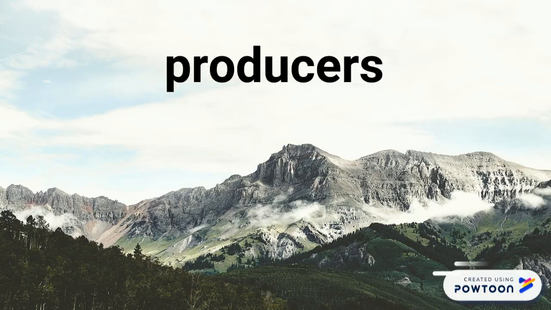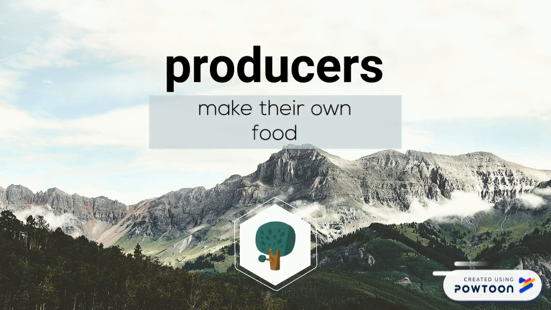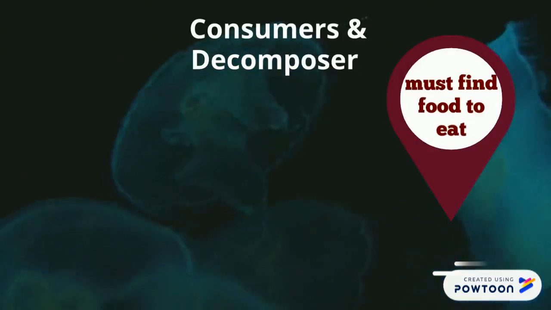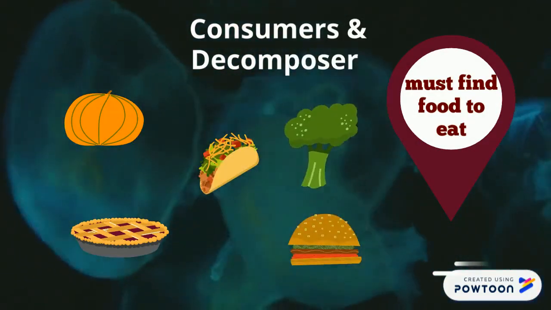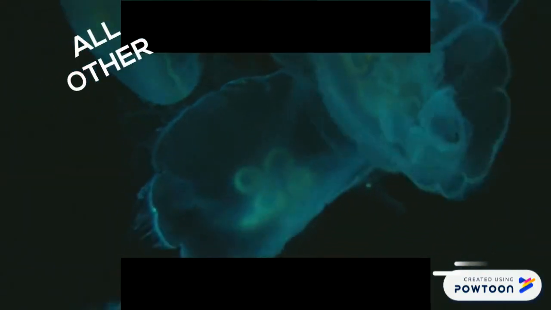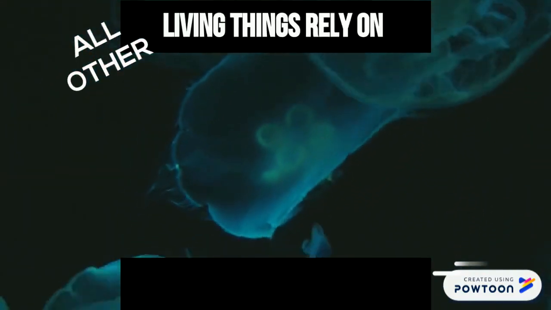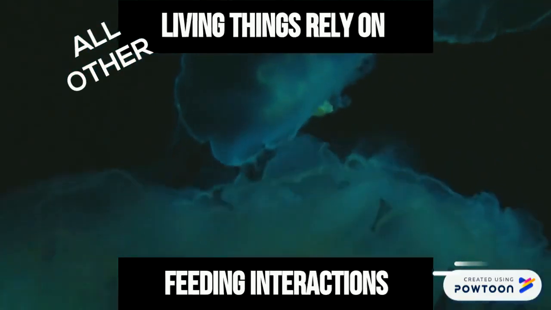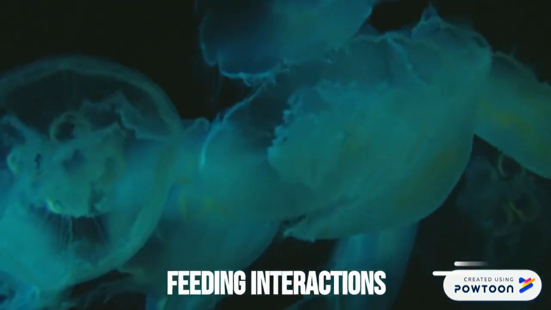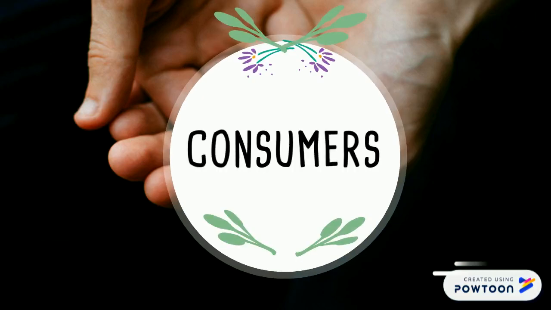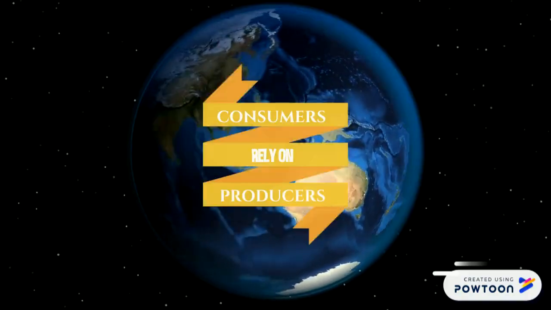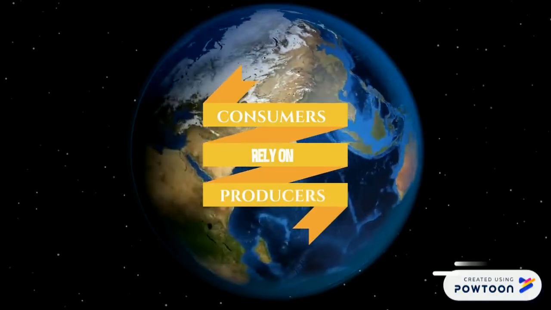Producers are the only biotic elements that can make their own food. All other living things must find food to eat in order to get all of the matter and energy they need to survive. All other living things in an ecosystem rely on feeding interactions to supply their food need. These organisms are known as consumers because they have to consume other organisms. Consumers could not exist in an ecosystem without producers.